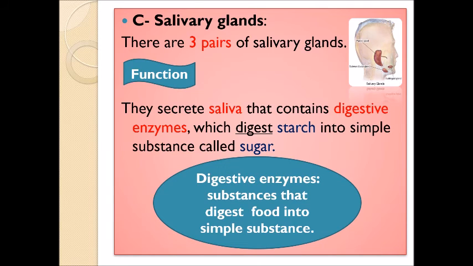Again, the salivary glands are 3 pairs found inside the mouth and under our ears. They secrete saliva, and the saliva contains digestive enzymes. What are the digestive enzymes? They are the substances that digest food into simple substances. The saliva mainly digests starch, not all kinds of food. It only digests starch into sugar.